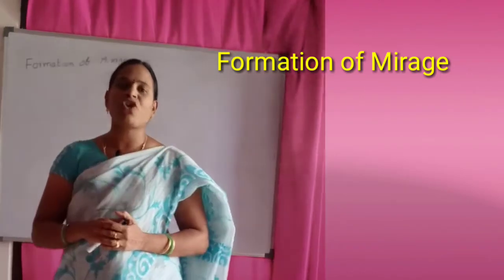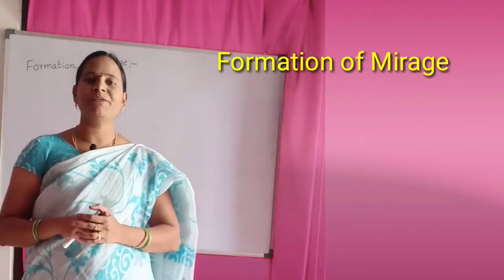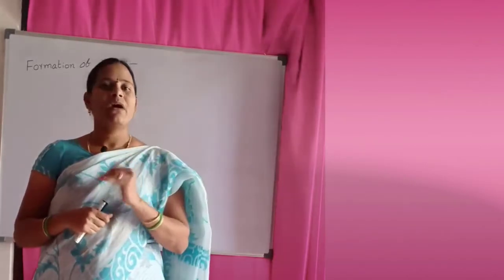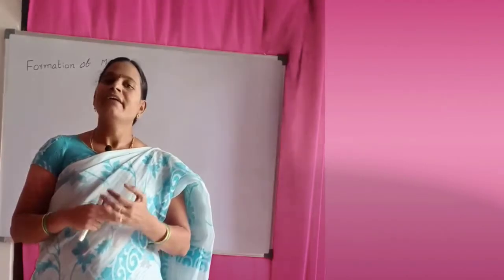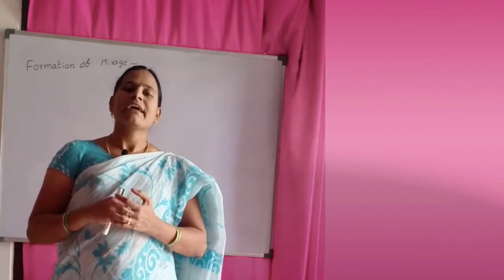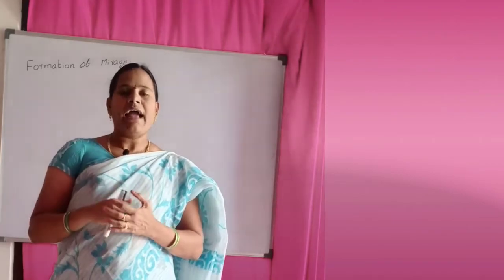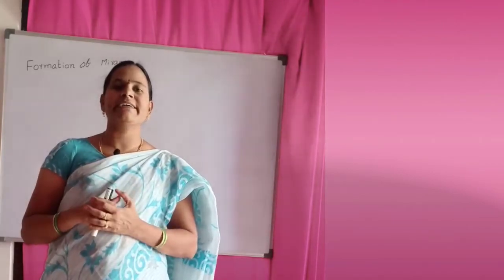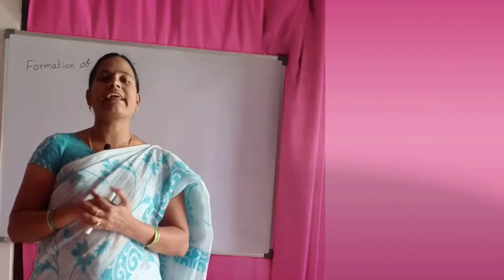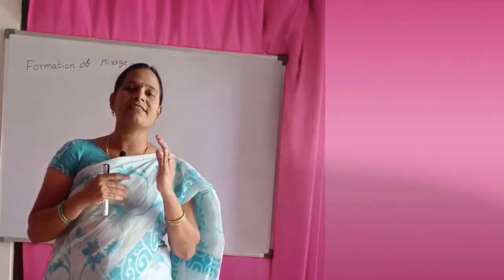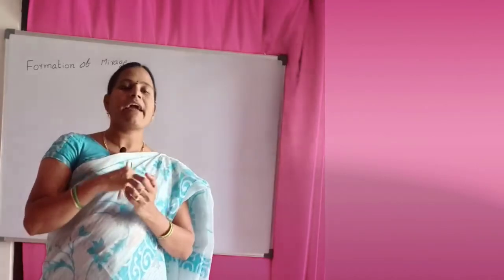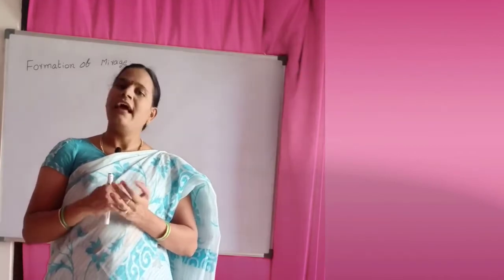Before going to the topic, first of all, what is refraction? Bending of light when it travels from one medium to another medium. This is called refraction of light. And what is the critical angle? Critical angle means when the angle of refraction gets 90 degrees, that angle of incidence is called the critical angle.